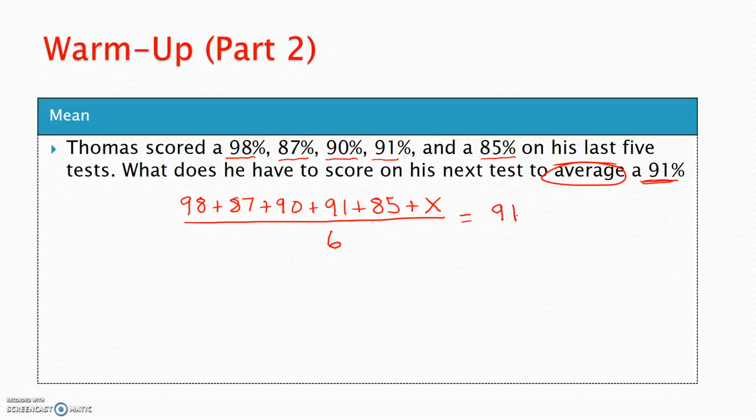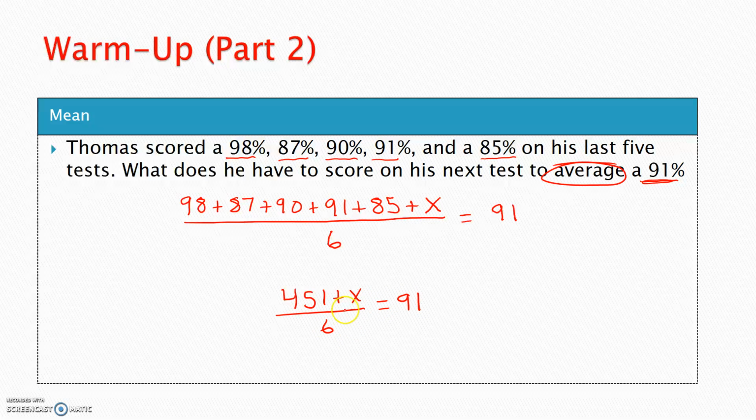So again, let's clean this up here. I'll take out my calculator here. 98 plus 87 plus 90 plus 91 plus 85. If I clean that up a little bit, what I really have is (451 plus x) over 6 is equal to 91.